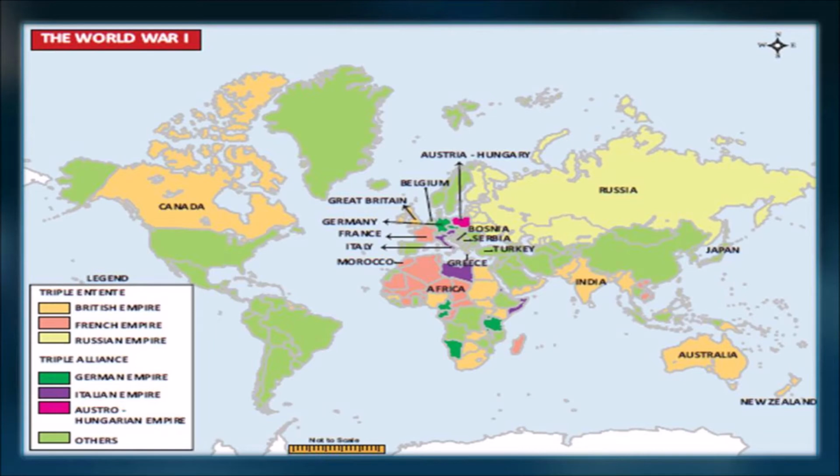Here in this map you can find the countries that form the two great powers, that is the Triple Alliance and the Triple Entente. For example, the orange color shaded portion shows the countries which are being colonized by the British Empire.